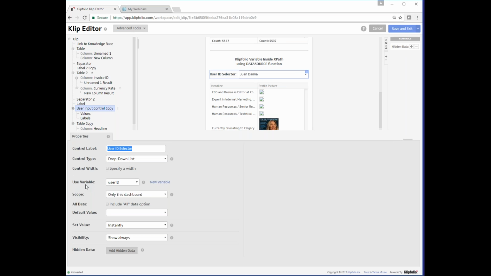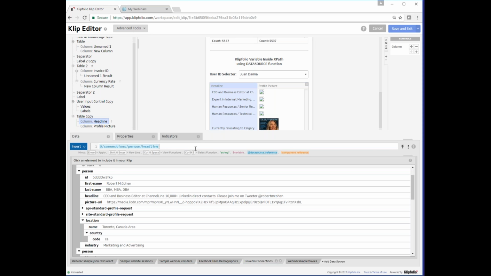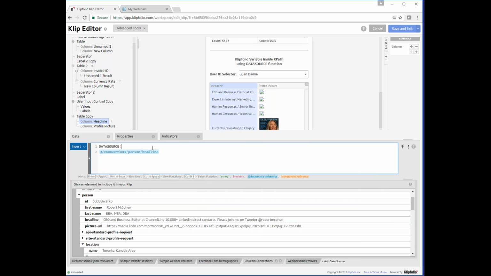So, if we look at our first column, we need to modify the XPath being used there. We need to use this to point to the variable specifically inside the XPath. So the first thing we do is we add the Datasource function. I'm just going to expand my formula bar out a little bit more. And Datasource. This function is used whenever we need to point to something in a data source that is dependent on a variable or function in Klipfolio. We can also point to a specific data source as well. The Datasource function is super useful in allowing you to look at data that is not necessarily always going to be in the same place.